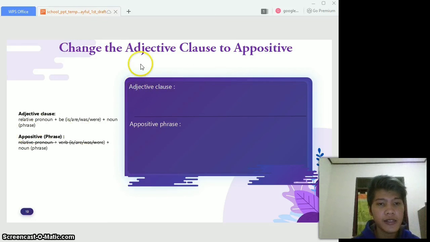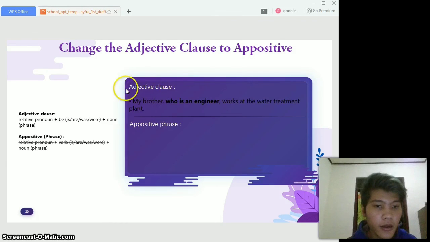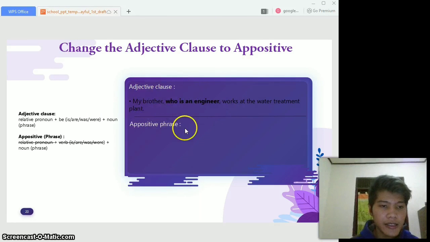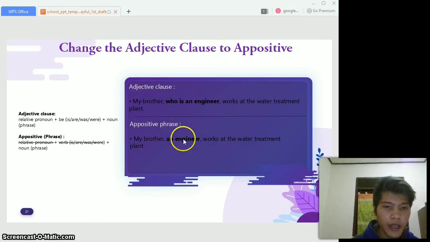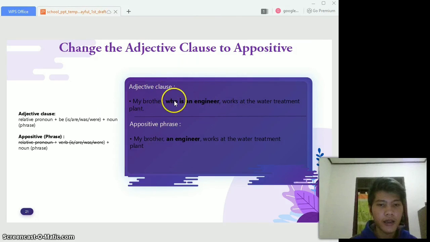So let's start how to change the adjective clause to appositive. The sentence with adjective clause: My brother, who is an engineer, works at the water treatment plant. So you can see that there is a relative pronoun who and be is. When it becomes an appositive phrase, we remove the relative pronoun who and we also remove the be is.